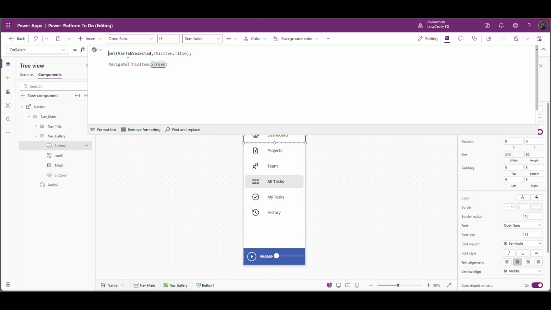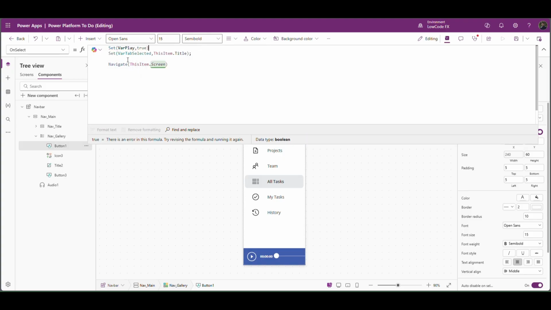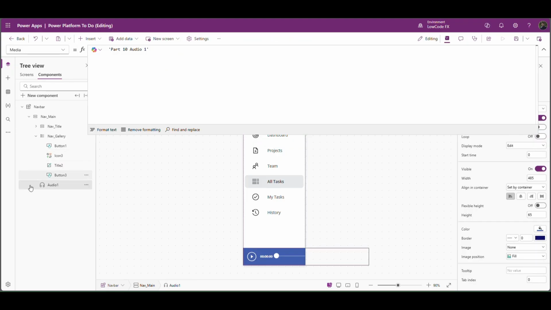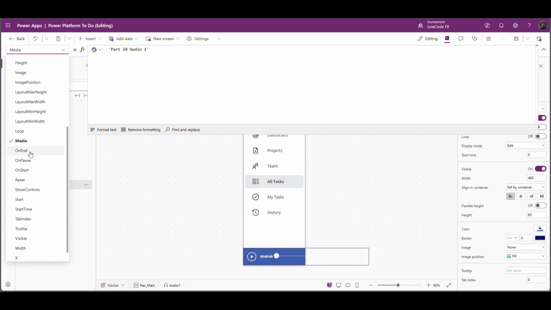On the top I will set where play, comma true, and I will copy this and end of this audio. So there is one property on end.